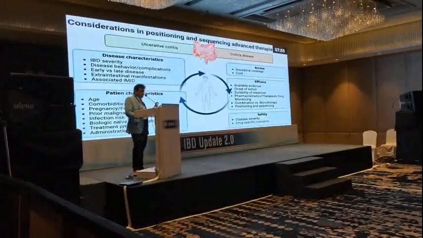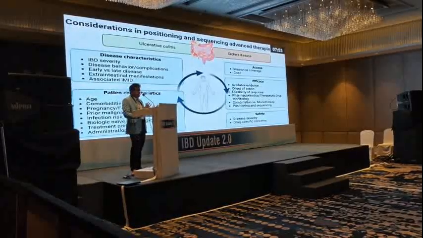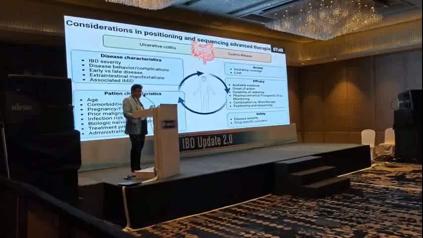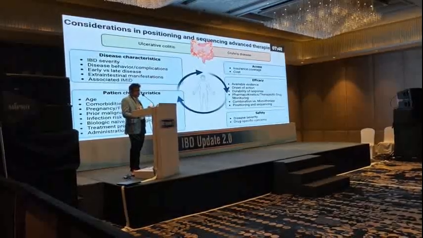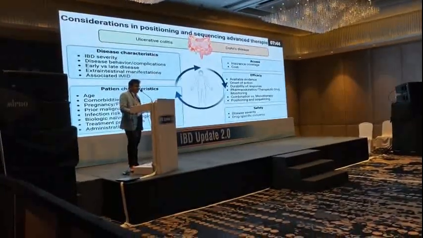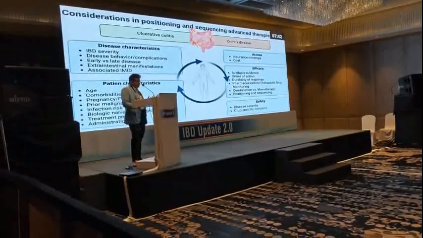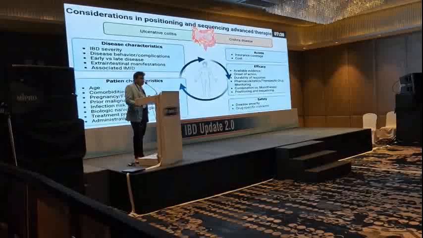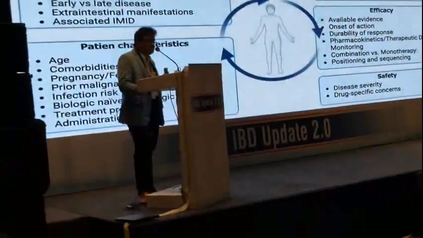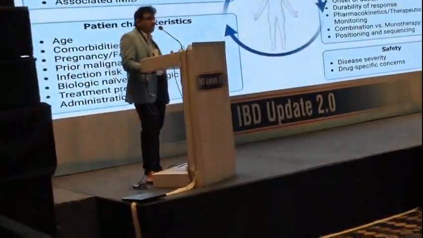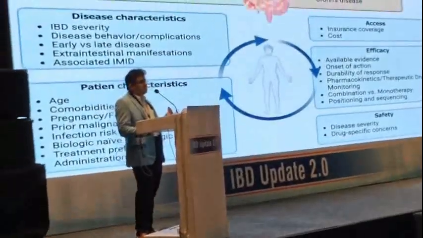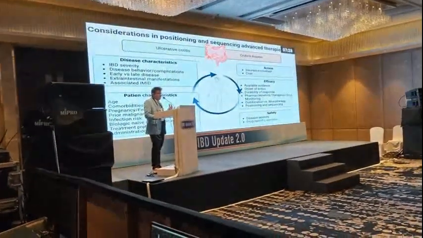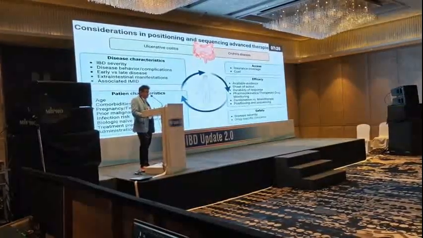First, whoever the patient is, from UC or CD, the basic thing we need to categorize is based upon disease characteristics and patient characteristics, whether the patient has access, and the efficacy as well as safety of the regimen to be initiated. What is the disease categorization? IBD severity, the behavior or complications based upon the various scoring systems you're going to use, early versus late presentation, how the extra GI manifestations predominantly present, whether dermatological or other presentations.